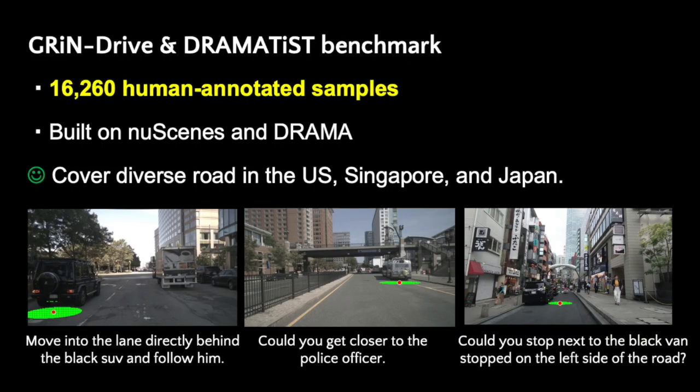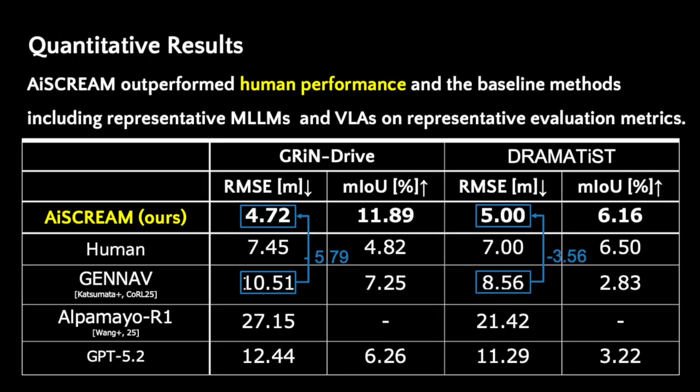We evaluate AiSCREAM on the single-target subset of GRIN drive and on our newly constructed Dramatist benchmark. Together, they contain more than 16,000 instruction image pairs and cover diverse road layouts, traffic systems, and visual conditions. Here is a quantitative comparison of AiSCREAM and baseline methods. AiSCREAM achieves the best RMSE on both benchmarks. On GRIN drive, it reduces RMSE from 10.51 meters for the strongest baseline to 4.72 meters. Under the same single image setting, human participants obtained an RMSE value of 7.45. AiSCREAM therefore achieves lower localization error than human participants.